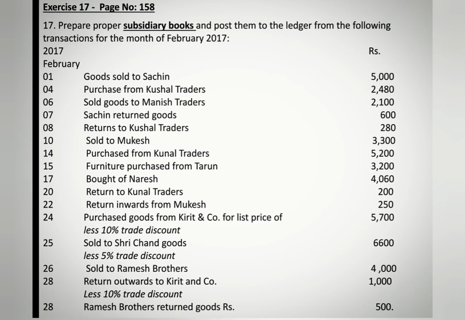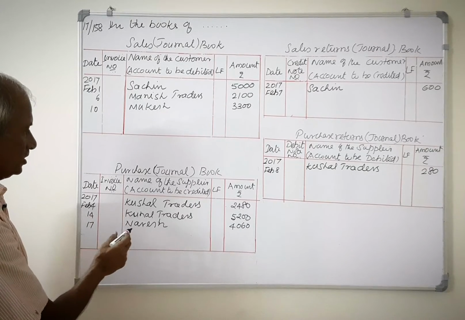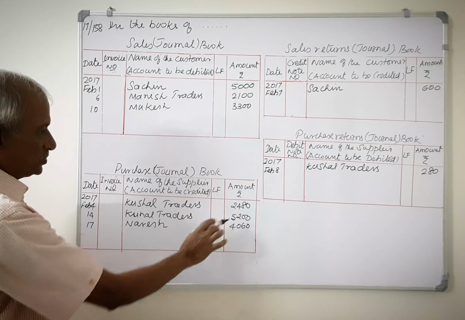15th, furniture purchase from Tarun 3,200. This is purchase of an asset, so it should not be recorded in special journals. 17th, bought of Naresh 4,060. It is a credit purchase, so it should be recorded in purchase book. Purchase book, February 17th, Naresh 4,060.